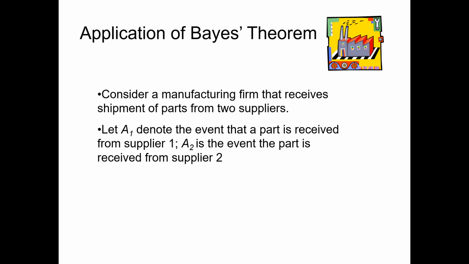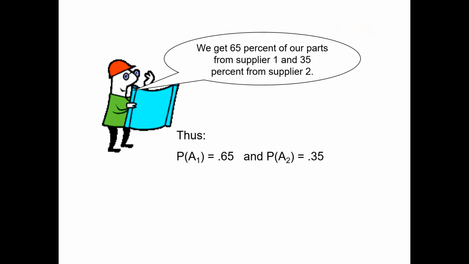So consider that we are dealing with a manufacturing firm that receives shipments of parts from suppliers. So let's say A1 represents the event that the part is received from supplier 1, and A2 represents the event that the part is received from supplier 2. Further assume that we get 65% of our parts from supplier 1 and 35% from supplier 2. So the probability of delivery from supplier 1 is equal to 0.65 and the probability of delivery from supplier 2 is equal to 0.35.